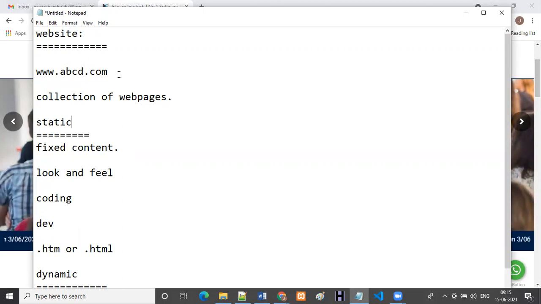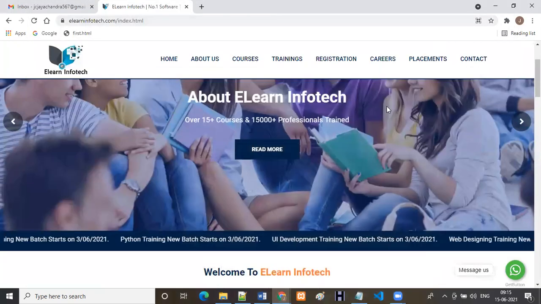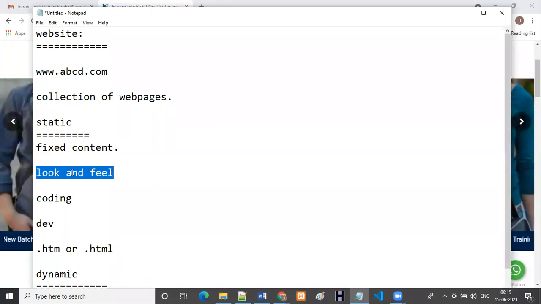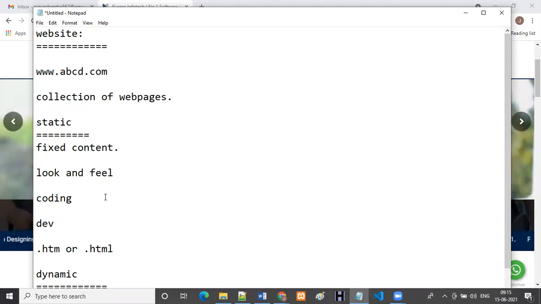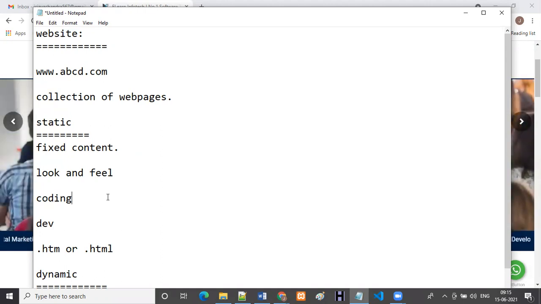So website is a collection of web pages, and we have two types of websites in real-time scenario. What are the two types? Static and dynamic. Static in the sense it is fixed content. In that website everything should be fixed only. So simply we can say it as a look and feel. That means only the developer can do the changes in this website. So through coding knowledge only we can do the changes. So this is about the static.